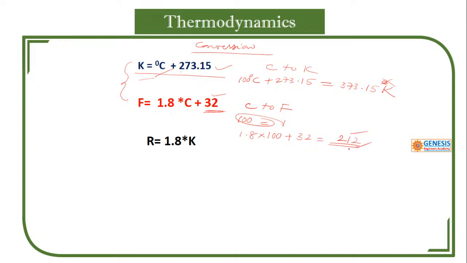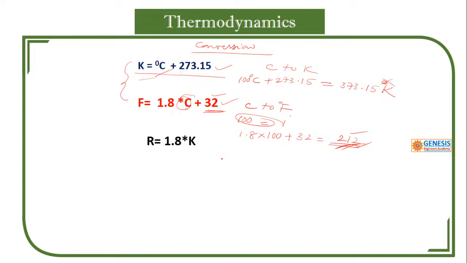This 212 is the boiling point. If C is 0, that is the ice point, the freezing point, then you will have 32 F. You also can use degrees for it here, but for Kelvin you don't use degrees because it has a 0 value.